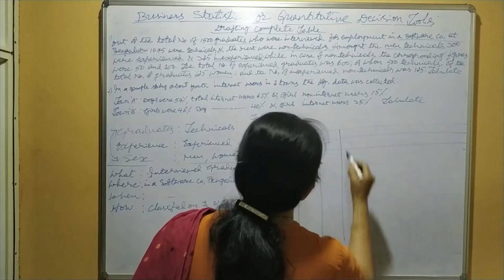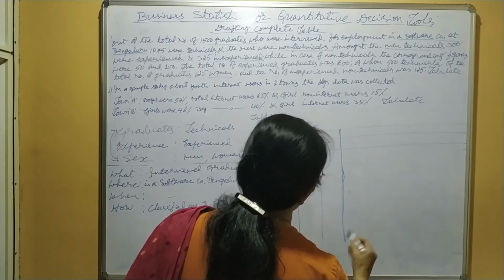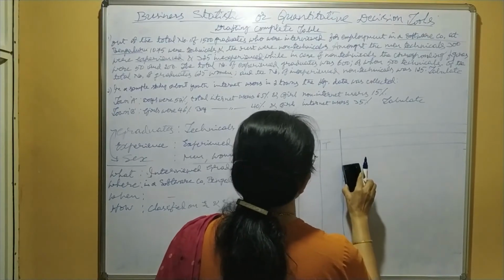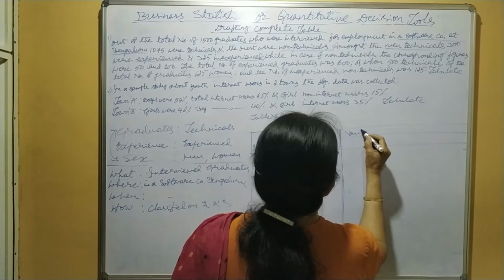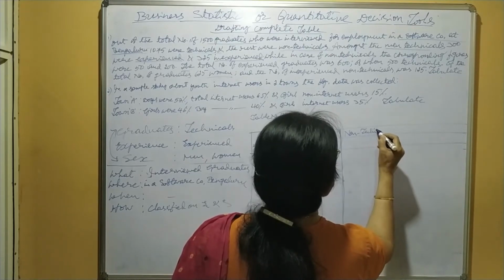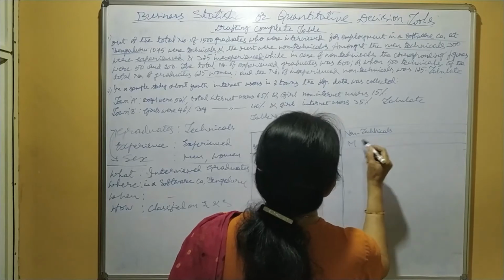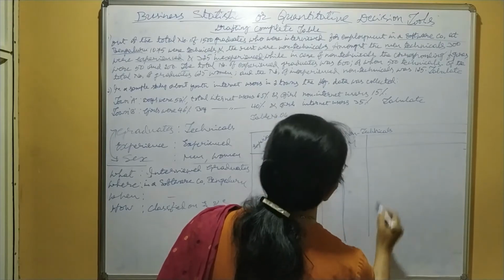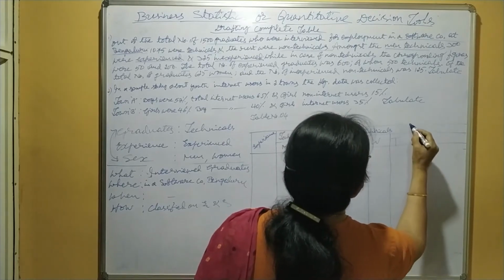Here close this. Next, non-technicals. Under that men, woman, total.